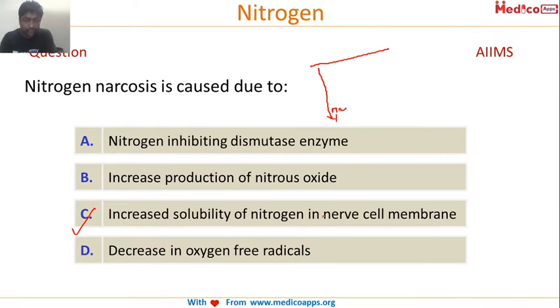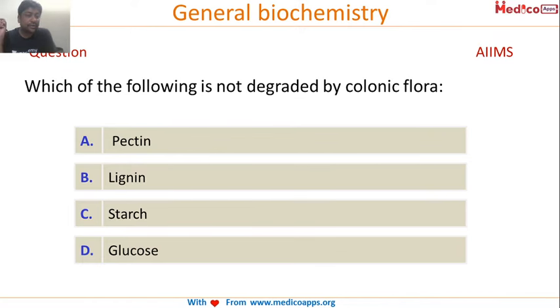Okay, so let's look at this. Which of the following is not degraded by colonic flora? The options are pectin, lignin, starch, and glucose.